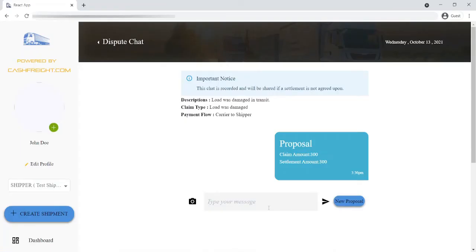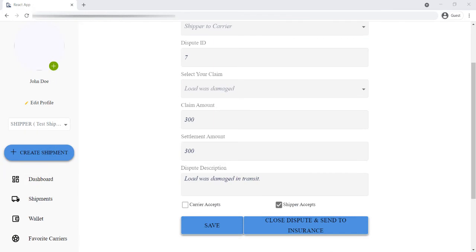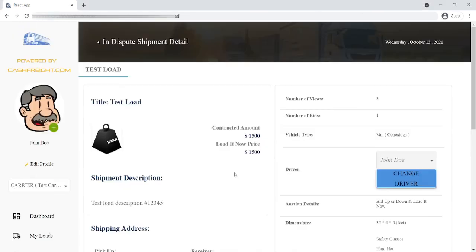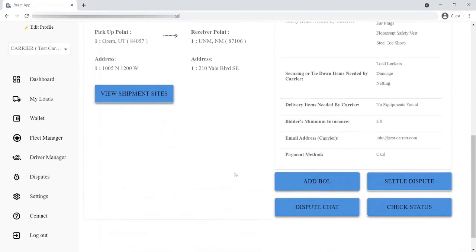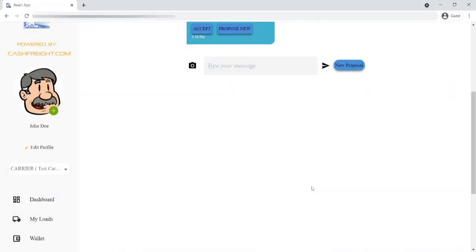If the shipper and carrier decide to settle for an amount less than or equal to the amount being paid to the carrier, then it can be resolved with Dispute Solver. If the amount is greater than the amount being paid to the carrier, the dispute can be elevated to an insurance claim, and all the load information from the site can be forwarded to the insurance company by either the carrier or the shipper. Small claims made against the shipper will be collected and paid to the carrier.